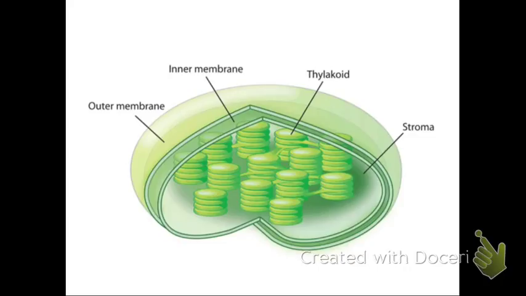Now you've got the outer membrane, inner membrane, and the little disc-like things are the thylakoids. A stack of discs, so if the disc was a pancake, the stack of pancakes is a granum, and multiple stacks are grana. Pretty cool. And all the empty space around the granum and grana is the stroma of the chloroplast. So inner membrane, outer membrane, space outside is the stroma, the little disc is a thylakoid, a stack is a granum, and multiple stacks are grana with an A.